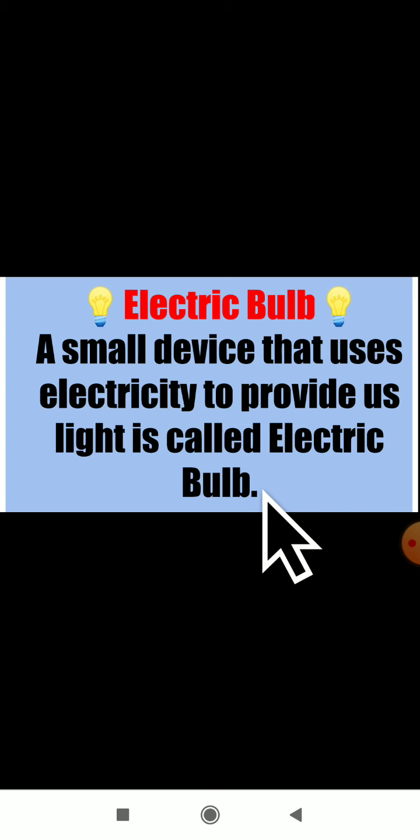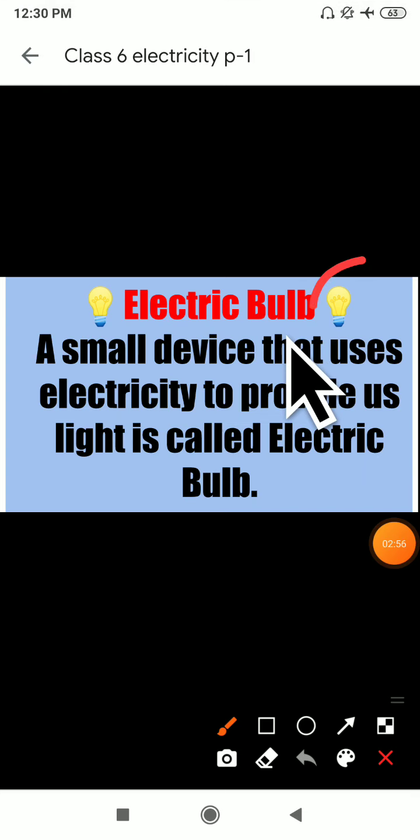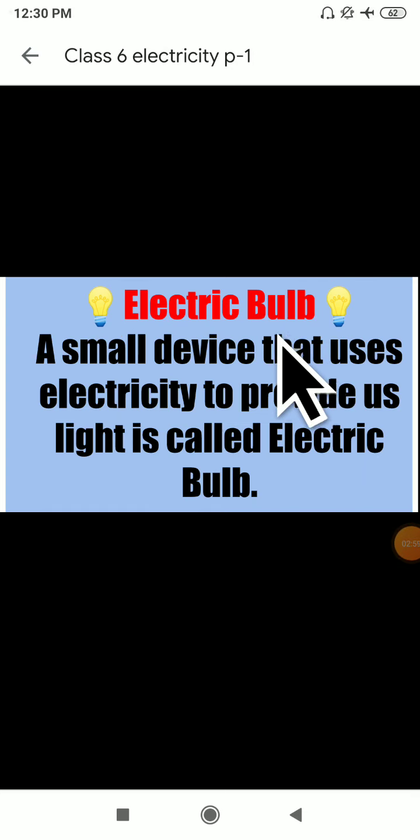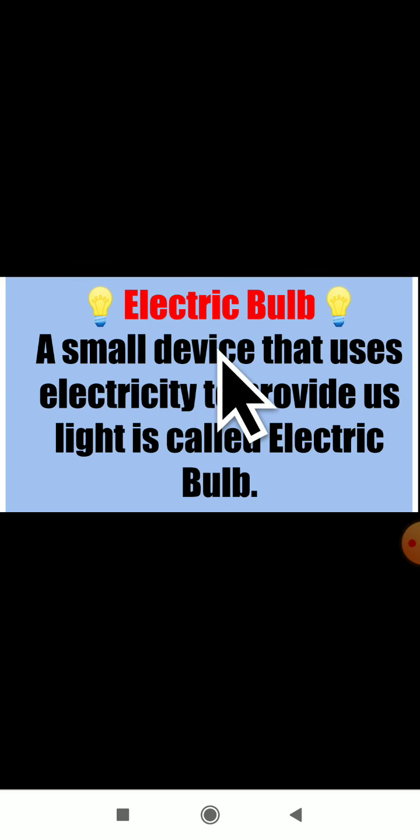Dear students, today's concept we are going to study here is the electric bulb. Have you seen electric bulbs? Here it is visible, an electric bulb. What is an electric bulb? It is a small device. An electric bulb is a small device that uses electricity to provide us light.